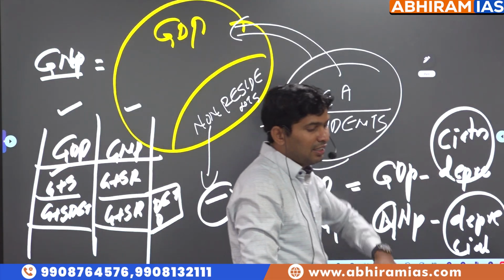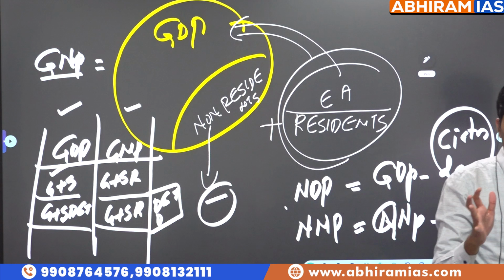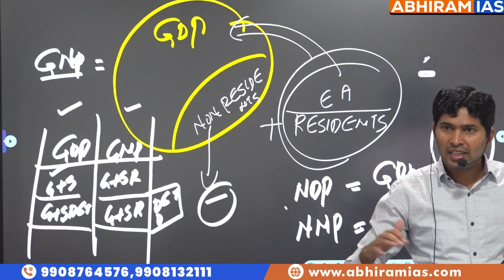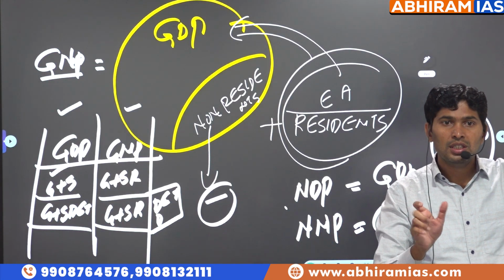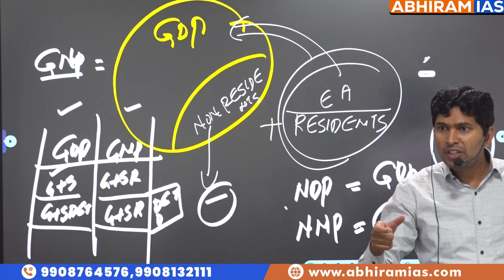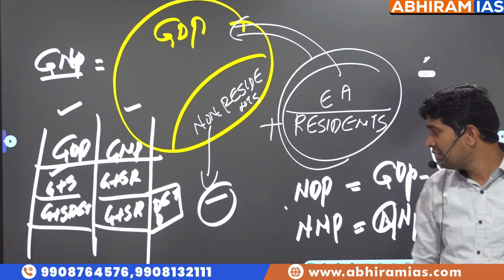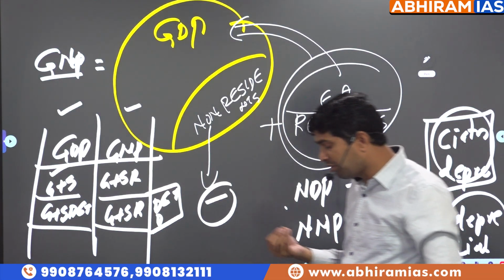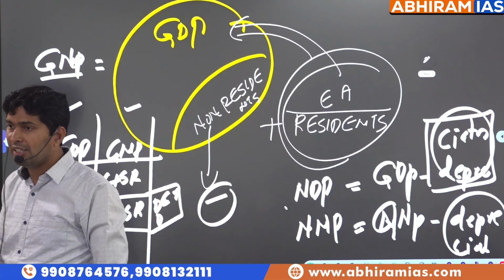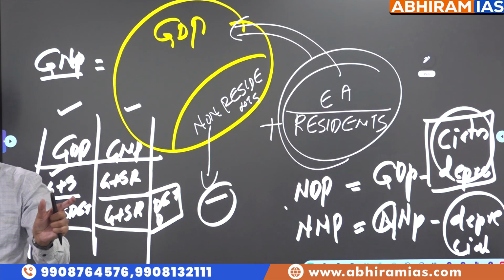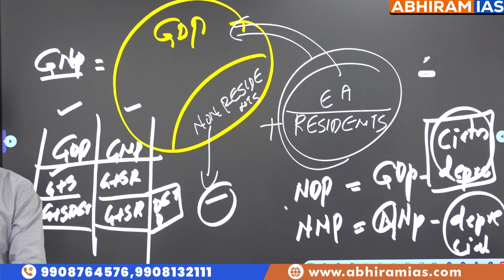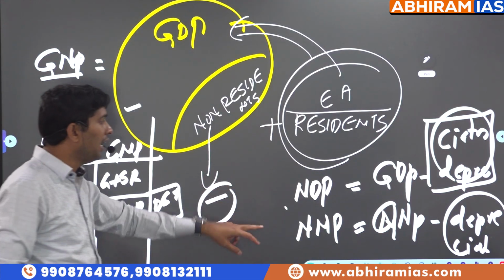See, in a textile garment factory, we purchased new plant and machinery at the start of the year. We produced 10 lakh worth of goods in the year. And at the end of the year, to produce this 10 lakh worth of goods, the plant and machinery value got depreciated. That is what is called NDP. What is net domestic product, sir? From GDP, we are deducting depreciation. Why, sir? Because of wear and tear from the use of capital goods, plant and machinery, from the start of the financial year April 1st to the end of the financial year March 31st, because goods are used in the process of production, value got decreased. So we have to account for the opportunity cost of the decrease in value also. That's the reason why we calculate NDP and NNP.